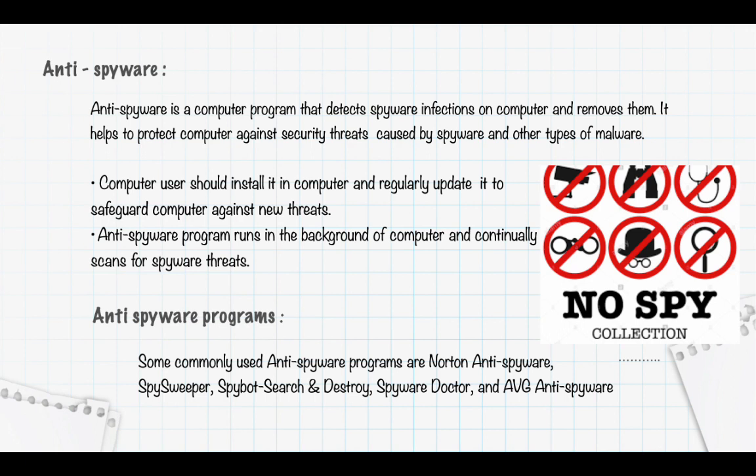Anti-spyware. Anti-spyware is a computer program that detects spyware infections on computer and removes them. It helps to protect computer against security threats caused by spyware and other types of malware. Computer users should install it in computer and regularly update it to safeguard their computer against new threats. Anti-spyware program runs in the background of computer and continuously scans for spyware threats.